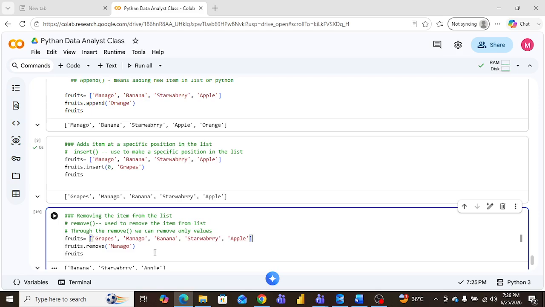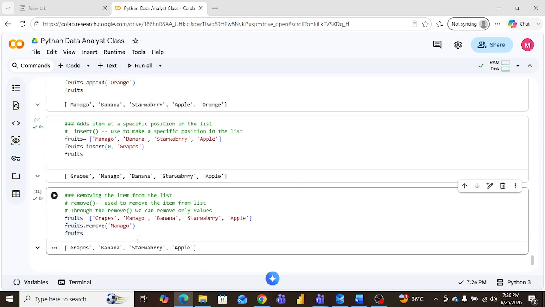So I think this is a good example I can give you. You don't want mango, you want grapes. You got it, right? Yes, sir. Why? Because we are removing through the values. So we can remove only by values, not via index.